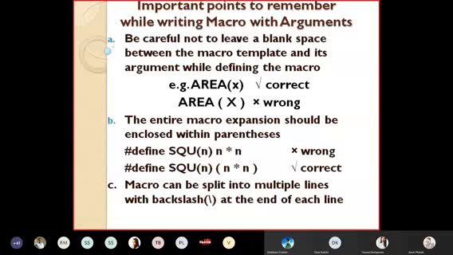After passing the argument, we should give a space, and then in the bracket, whatever you want to write, you write it. So that is called the expansion. I want to replace this macro with this expansion. It is clear to all? Yes, sir.